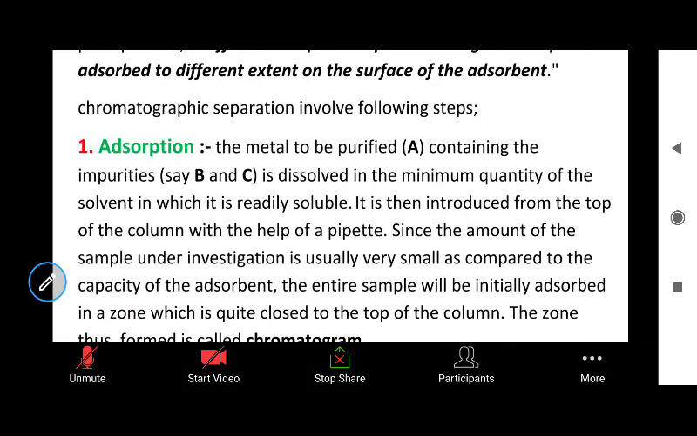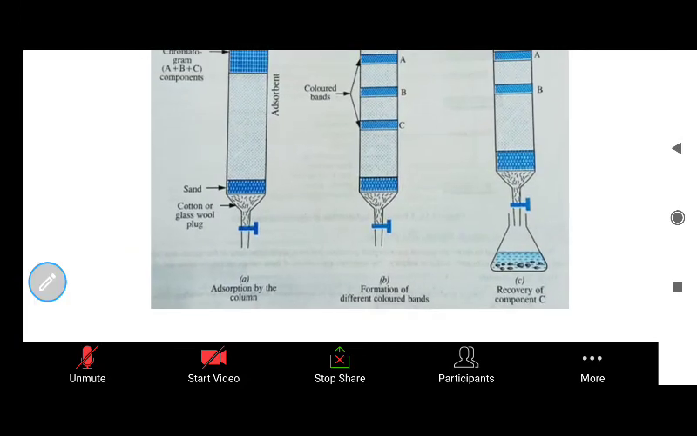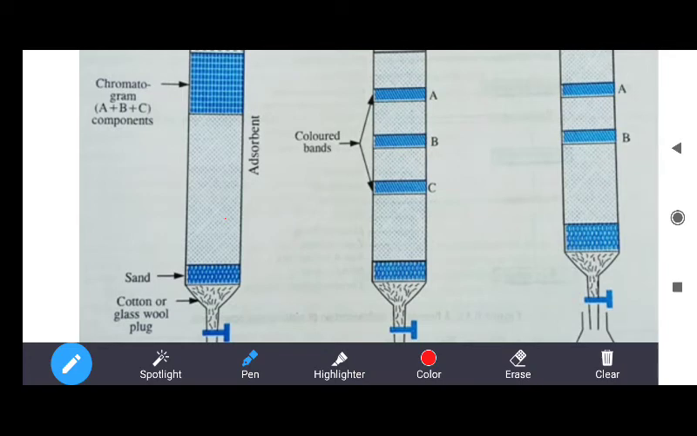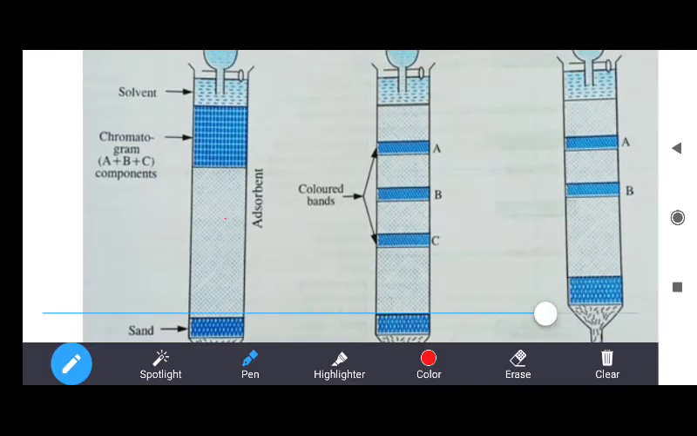I will explain it with the help of a diagram. So you can see the first diagram. You have to take a pipette in which the metal component contains impurities B and C. A is the pure metal, B and C are the impurities. So these impurities are firstly placed in a column, present at the top of this column, which is known as chromatogram.